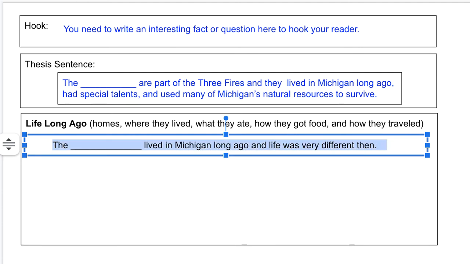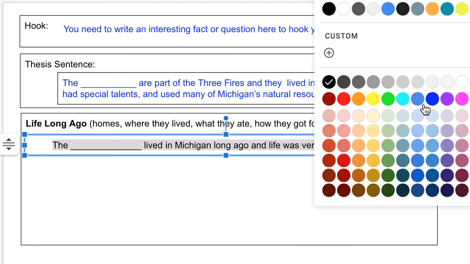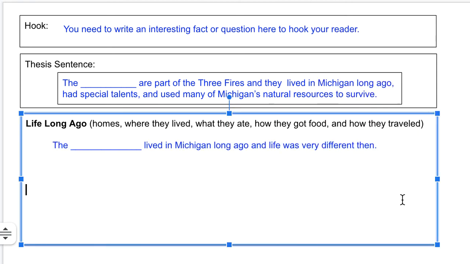You are only doing this box today, life long ago. Make sure you have a really good paragraph with a main idea, supporting details, and a conclusion sentence. Okay? And then you should also have your hook and thesis sentence done from last week.